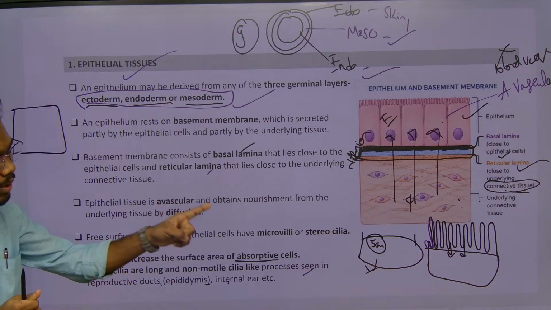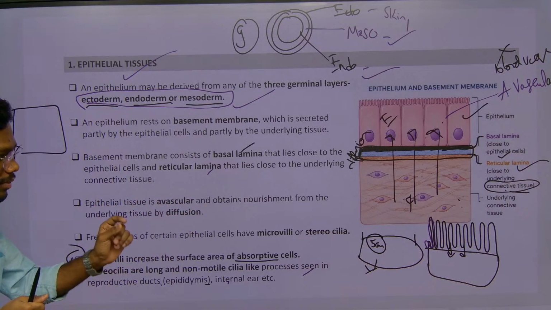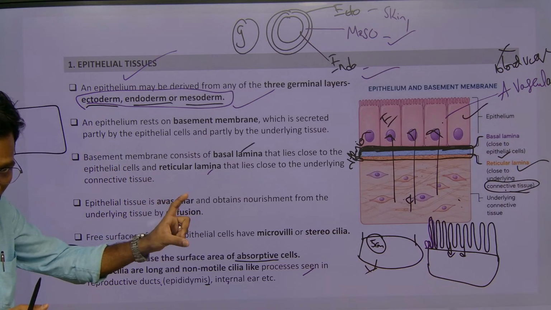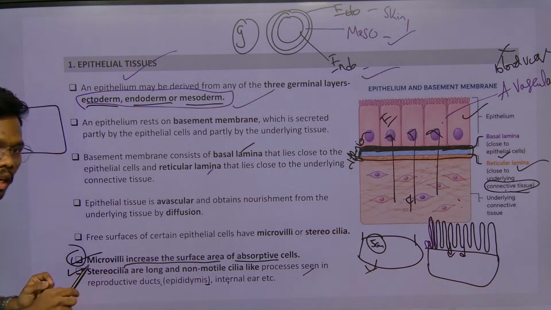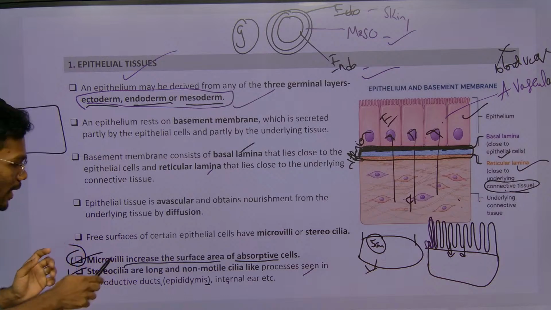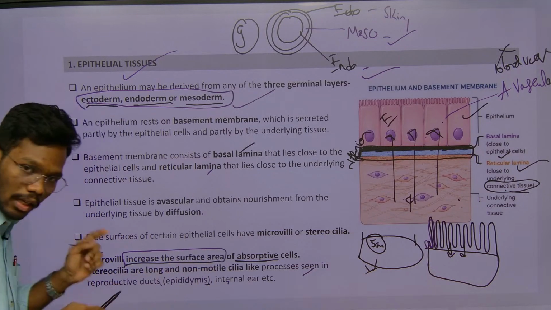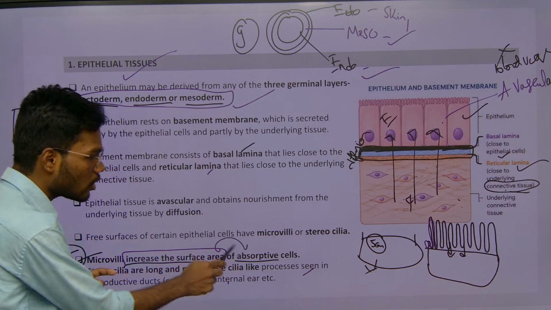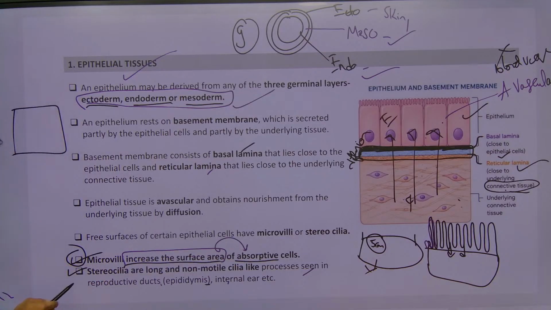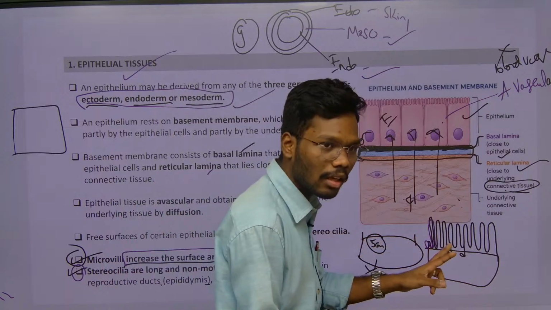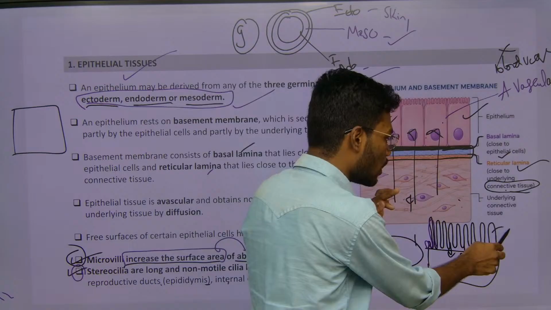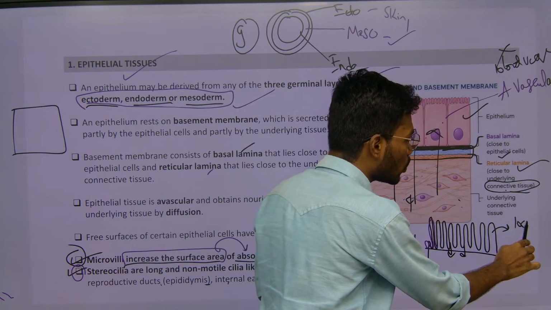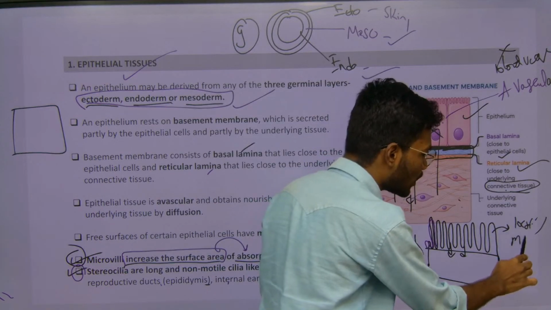Whenever microvilli are present, they give an increased surface area to the particular cell. Whenever the surface area is increased, there is an increase of absorption. Then what about stereocilia? This is also a similar kind of thing, but it is not helpful for absorption. This is helpful for locomotion or some movement.